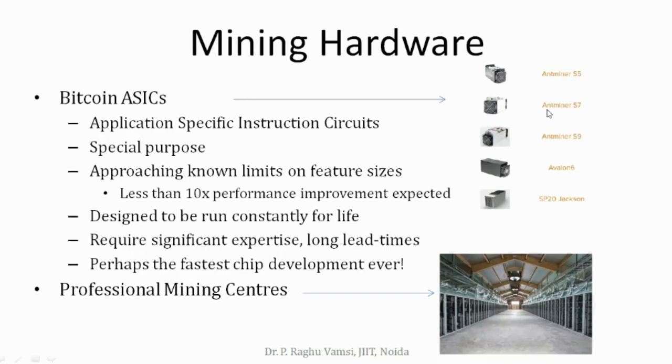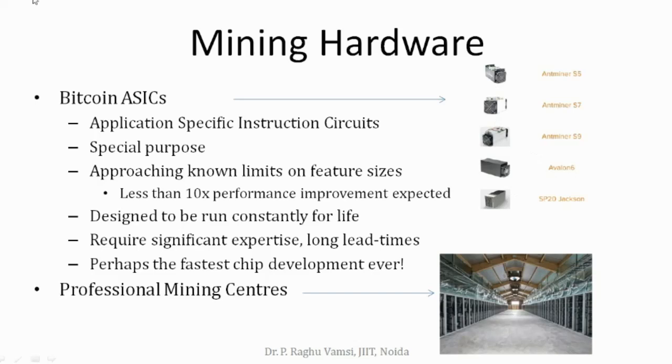Antminer S5, Antminer S7, Antminer S9. These are very costly, it will be in lakhs. This is hardware from around 2 years back, and now the hardware has changed. You will find not only one exhaust but so many exhausts.